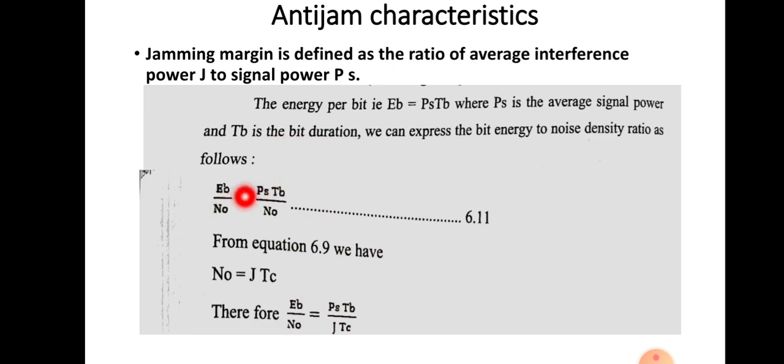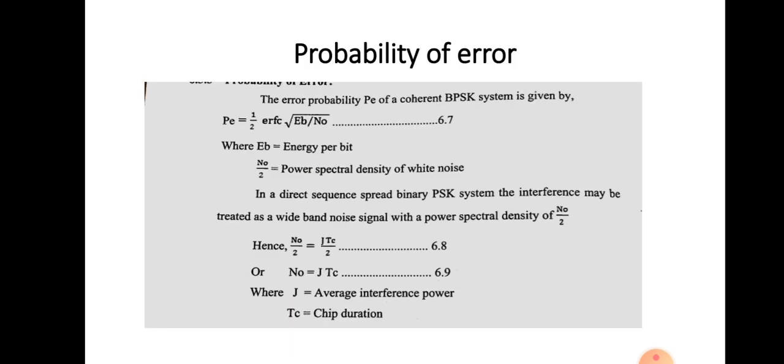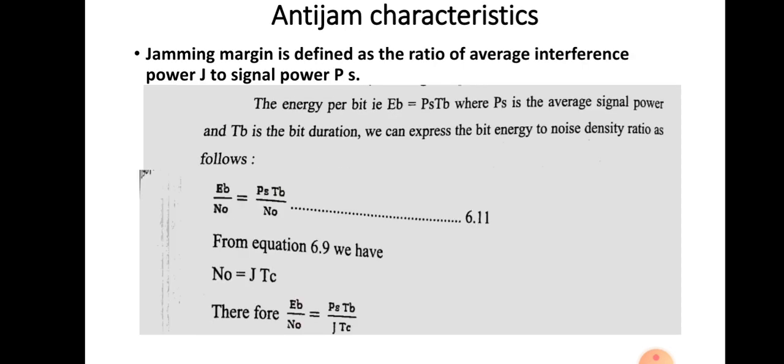And we have the equation EB by N0 equal to, instead of EB we can substitute PS into TB by N0. And we know that N0 is equal to JTC, which we have obtained from the earlier equation. So we can substitute for N0. So we will get EB by N0 equal to PS into TB by JTC.